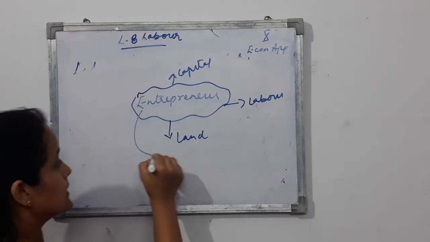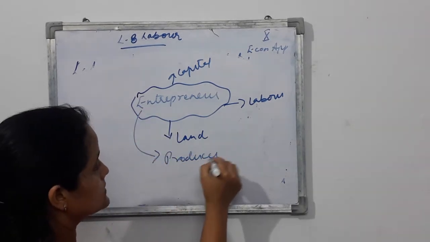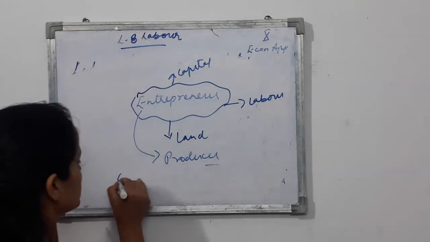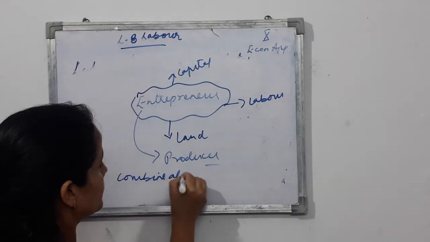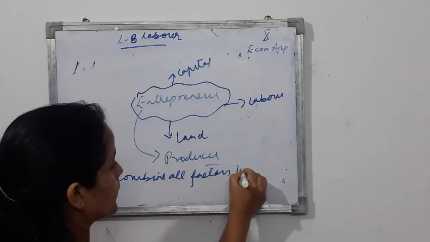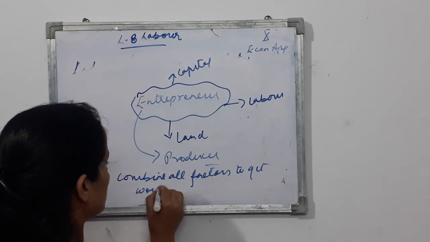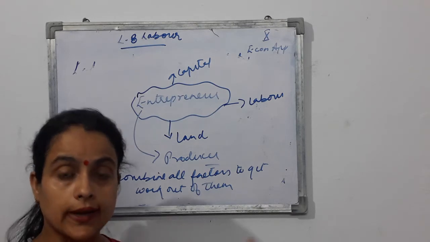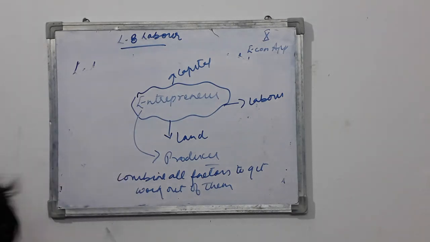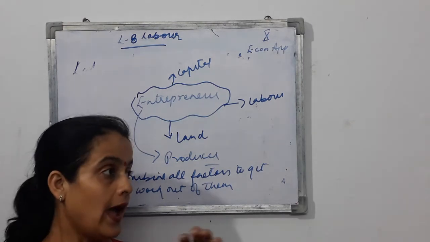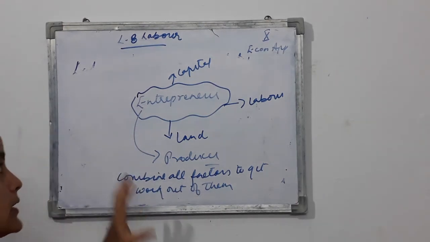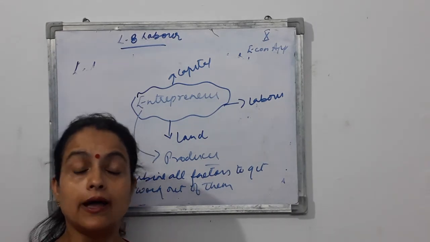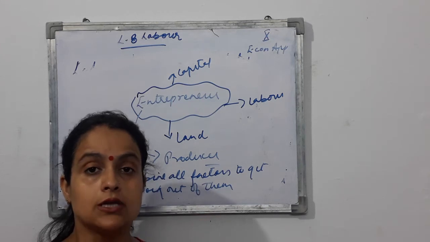The entrepreneur is basically no one but the producer. He is the one who combines all factors to get work out of them. So the entrepreneur is also a very important factor of production, though we will read about it in a chapter. But if a statement comes to you that the entrepreneur is also a special kind of labor, you should have certain important points.